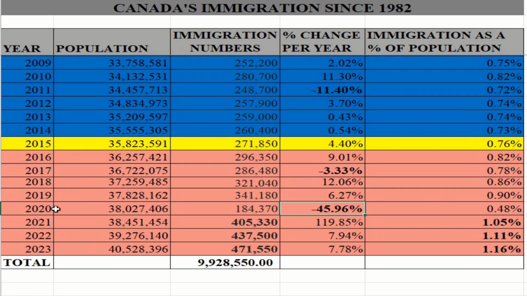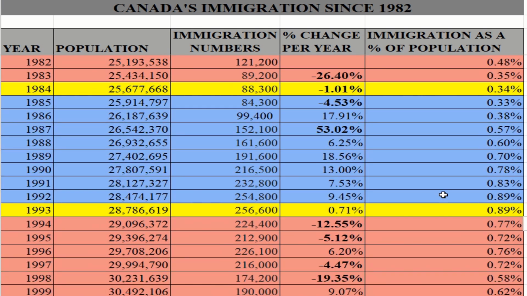So we see, remember this big drop. Between 2019 and 2020, a drop of 45.96%. And then we had this huge boom from 2020 to 2021 of 119%. Now we'll go to our final column: immigration as a percentage of the population.